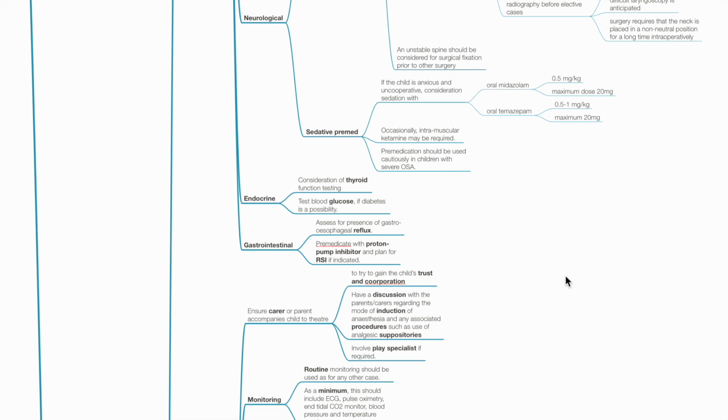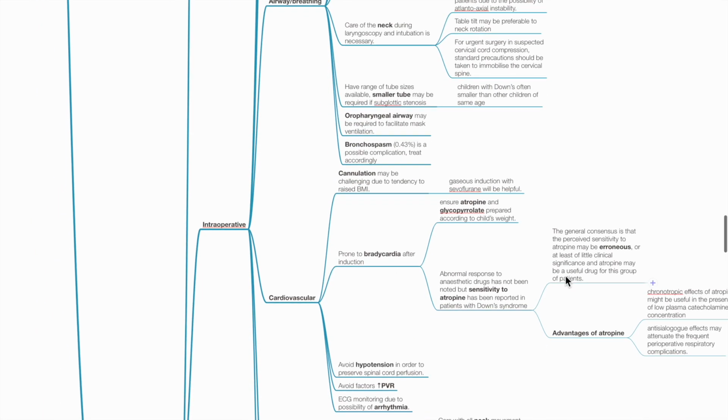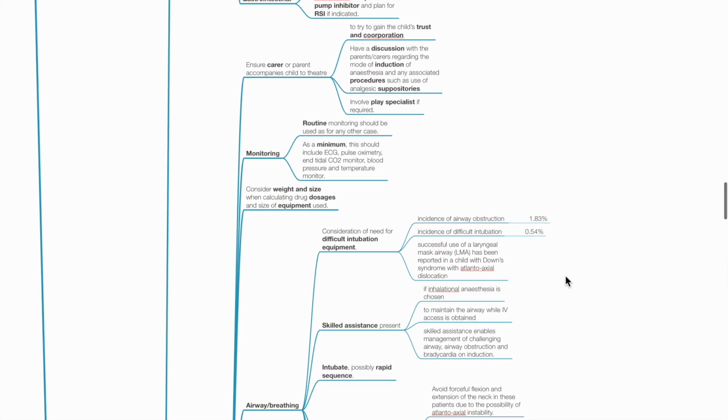GI. Assess GE reflux. Pre-medicate with proton pump inhibitor and plan for RSI if indicated. Intraoperative. Ensure carer or parent accompanies the child to the theatre. Try to gain the child's trust and cooperation. Have a discussion with the parents or carers regarding the mode of induction of anesthesia and any associated procedures, such as the use of analgesic suppositories. Involve play specialists if required.